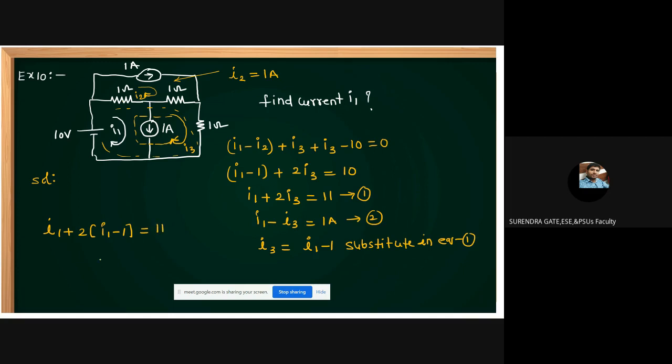Is it okay? This I am substituting in equation 1. Then I1 plus 2I1 minus 2 equal to 13. Then what is I1, students? This we can get is minus 2. I1 minus I3 equal to 1 ampere.